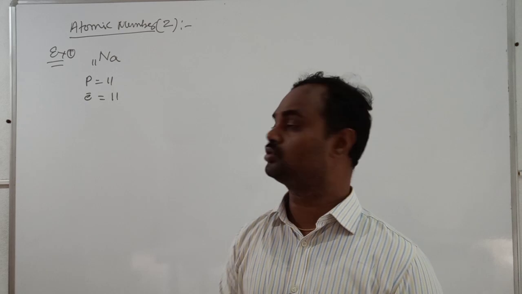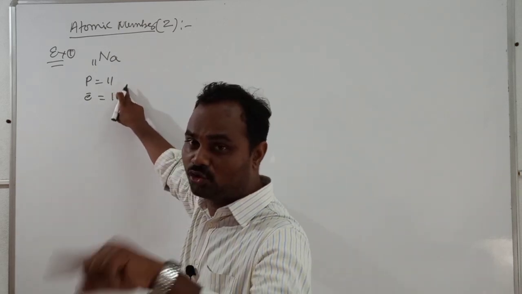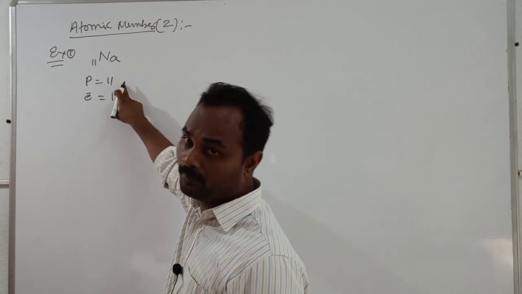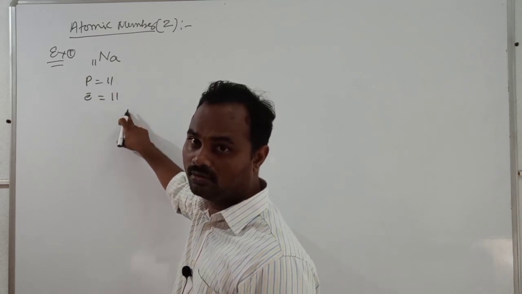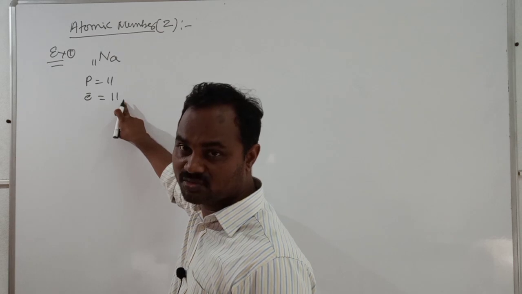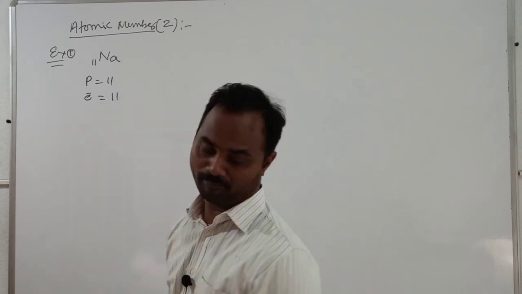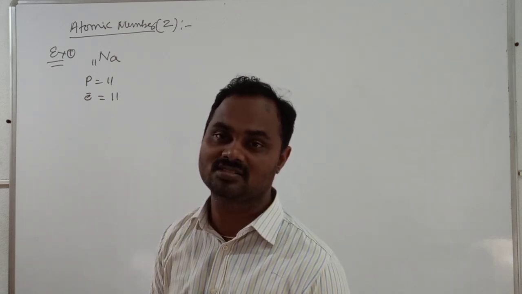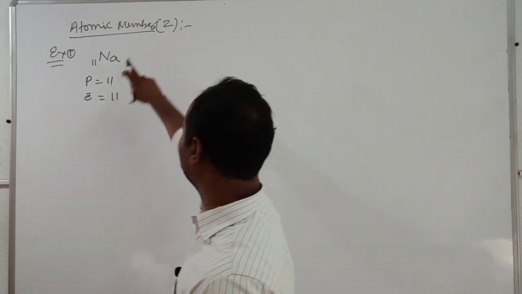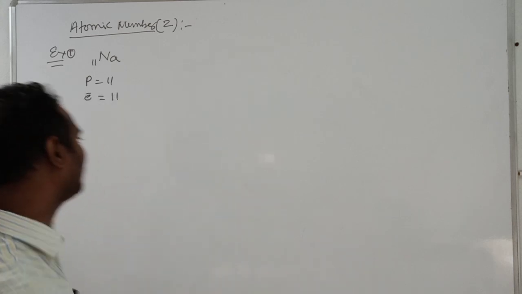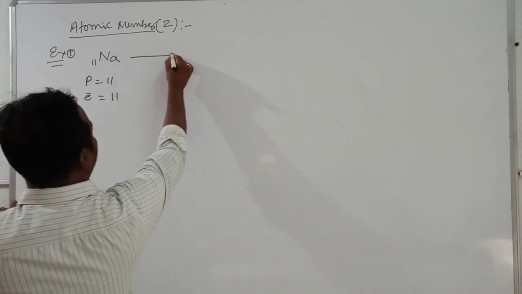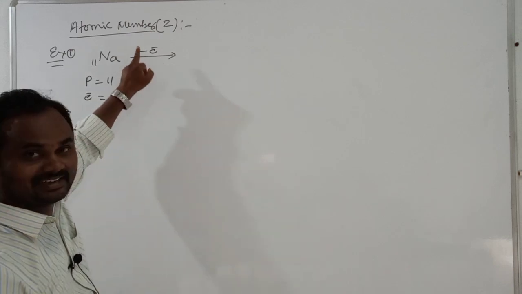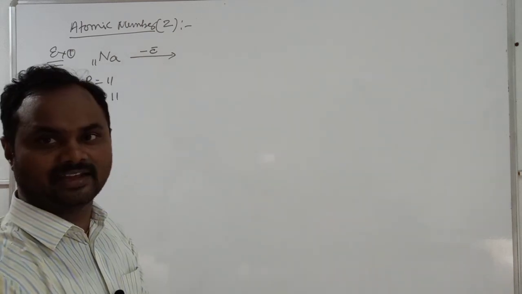Okay, now, so total 11 protons, 11 into plus 1, plus 11. 11 into minus 1, it becomes minus 11. Plus 11 minus 11, the sum of these two values is equal to 0. So its charge is neutral. Sir, when you remove one electron, the minus E minus indicates the electron removed from the atom.